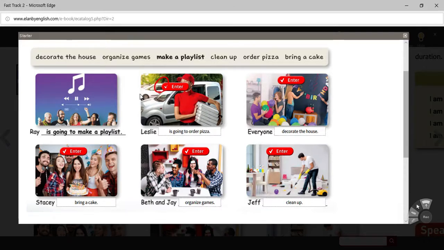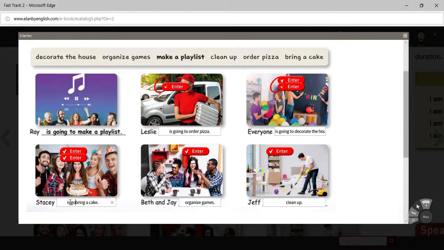Correct. Good. Okay. What about everyone? In the picture, everyone is decorating the house, but we're talking about the future. Okay. So everyone is going to decorate the house. Okay. Maybe I am going to decorate the house. Maybe you are going to decorate the house. Okay. Maybe they are going to decorate the house, but everyone is going to decorate the house. Correct. All right, Stacy.